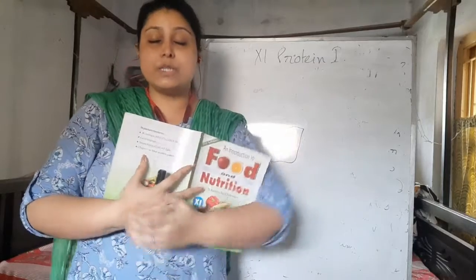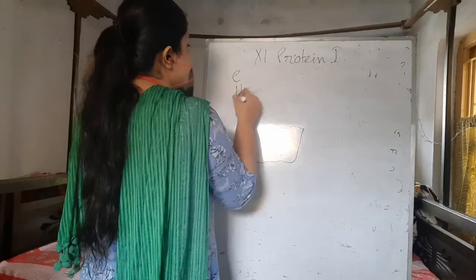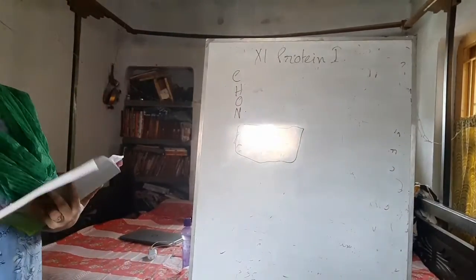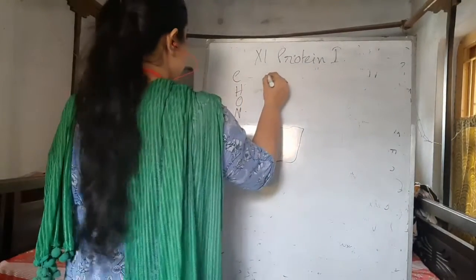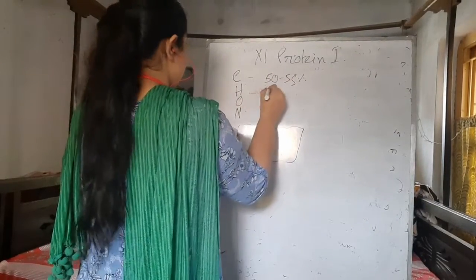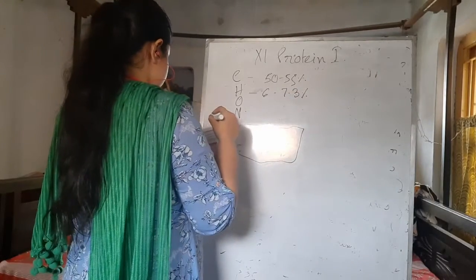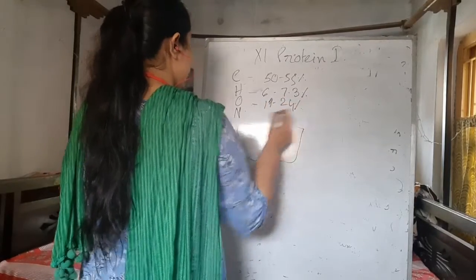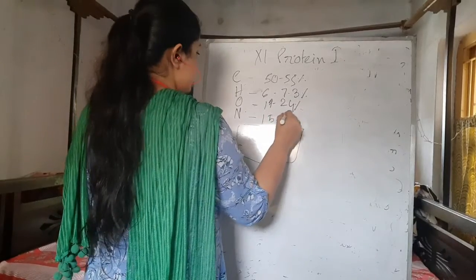Protein is mainly made up of carbon, hydrogen, oxygen, and nitrogen. These four main elements are there, where carbon is about 50 to 55%, hydrogen is about 6 to 7.3%, oxygen is about 19 to 24%, and nitrogen is about 15 to 24%.